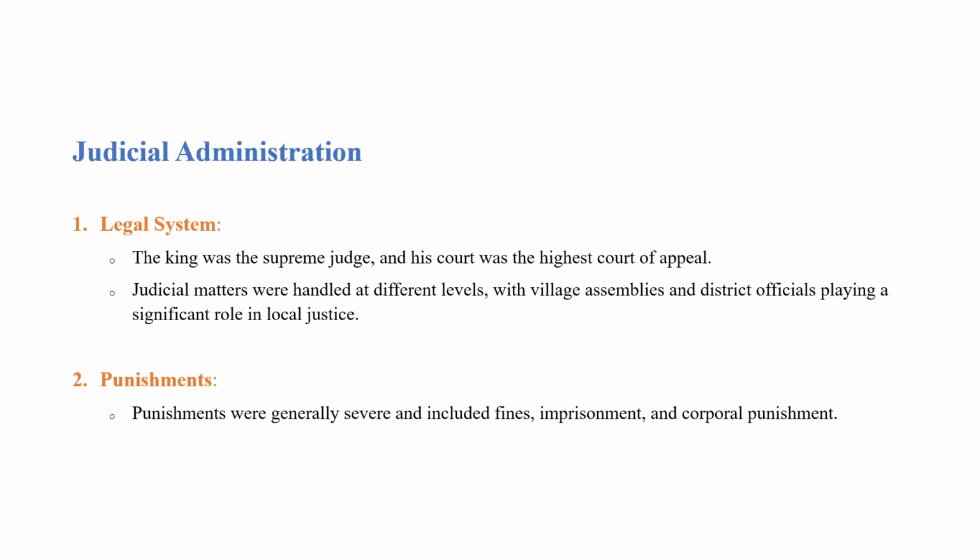Okay. Now, next is the judicial administration of the Guptas. In judicial administration, the king was the supreme judge, and there was a minister known as Mahadandanayaka who helped the king in legal matters. But the king was the supreme judge, and his court was the highest court of appeal. If there was any issue, the last appeal court, or we can say in today's terms, the supreme court, was the king's court at that time.